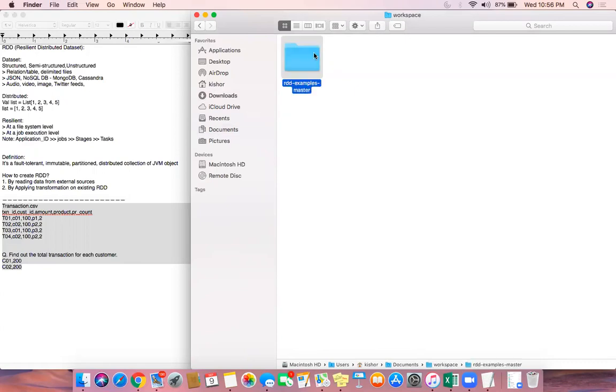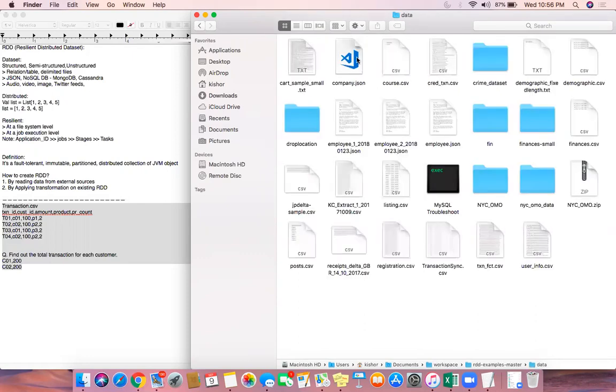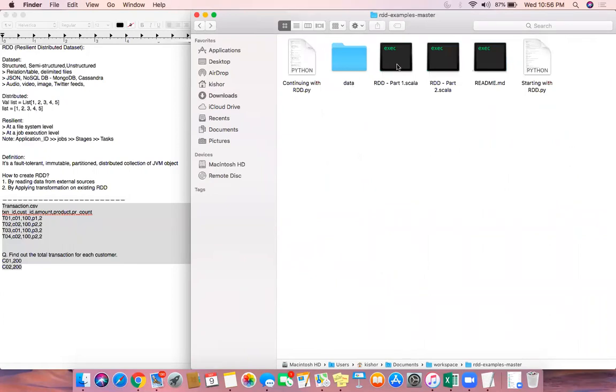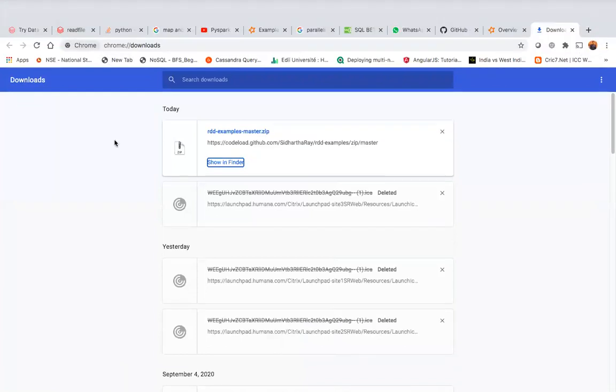Inside that you can see there is a data folder, which has all this data, and you have the code starting with RDD and continuing with RDD. These are the two PySpark codes that you have to upload. That's it. It's pretty straightforward.